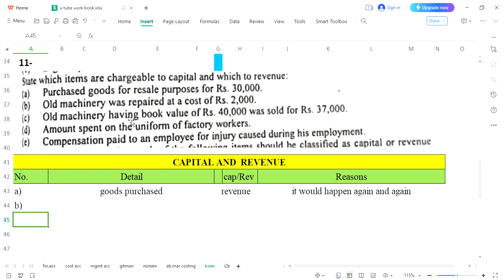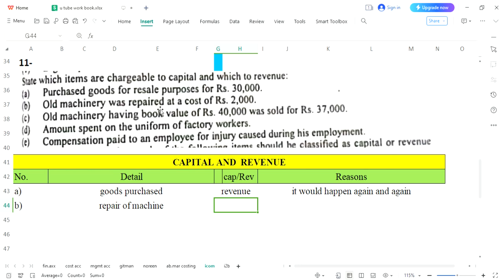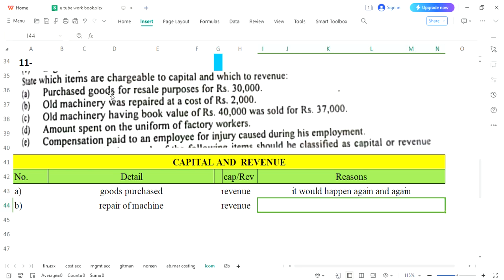Old machinery was repaired. As you know, this repair of old machine is not second hand. We are not buying this machine. This is usual practice, repair of machine. So please understand, when it's an old machine, its repair is usual practice and we do it several times in a year. That is why we will call it revenue, because this repair was for older machinery.